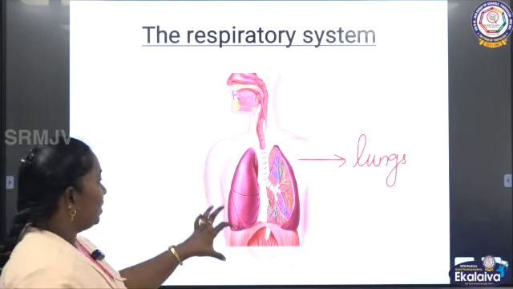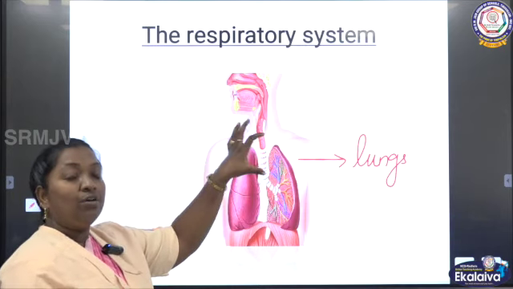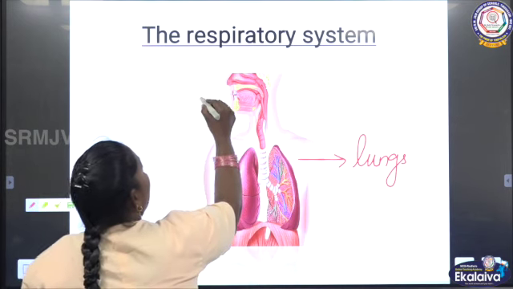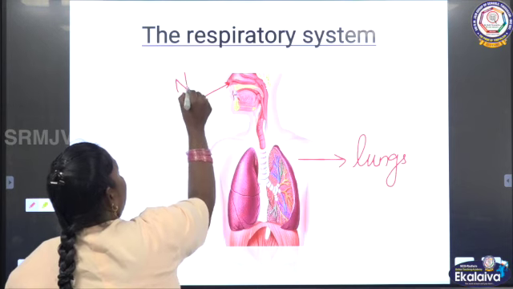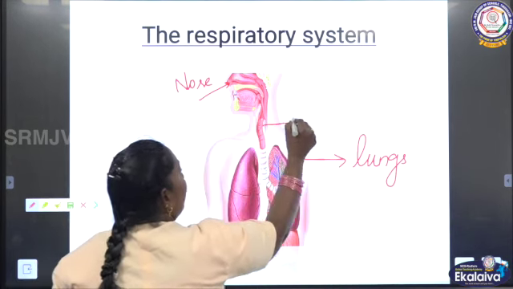Not only the lungs, the air has to go to other parts too. What is this respiratory system made up of? The air will enter through the nose. So the nose is one of the parts, and the air passes through the windpipe.